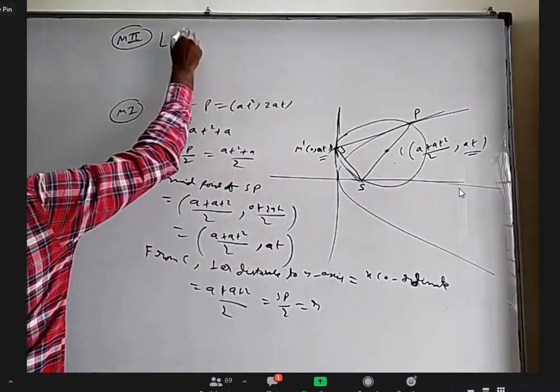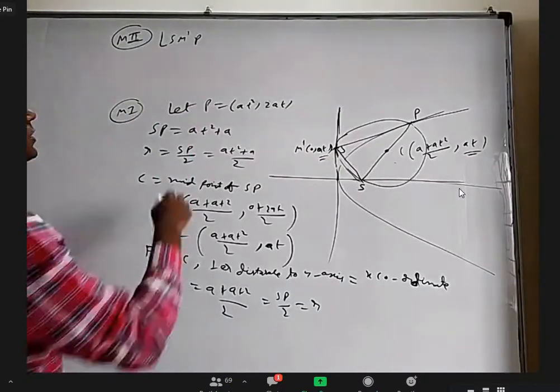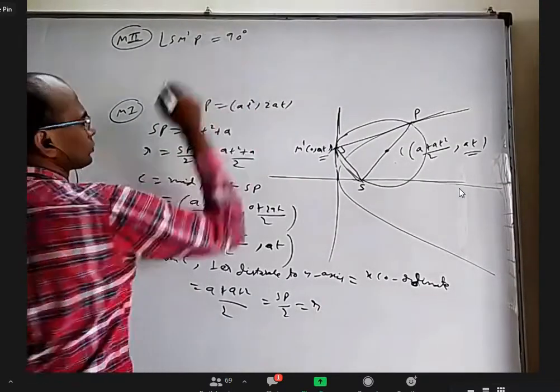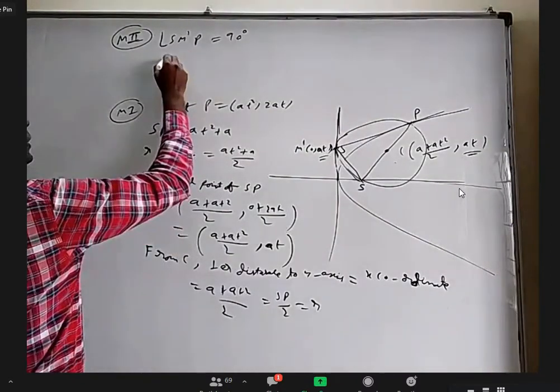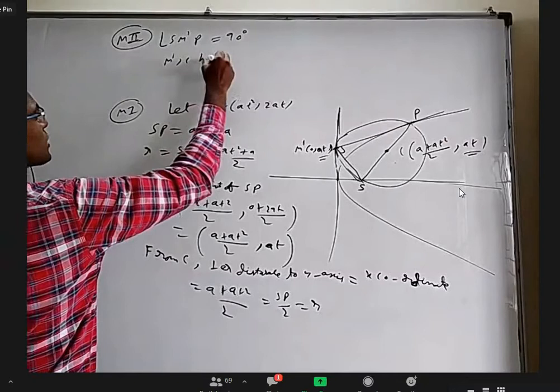The second is almost similar. Angle SM dash P is 90 degrees. So that means M dash is a point on the circle, and M dash and C have the same y coordinate.